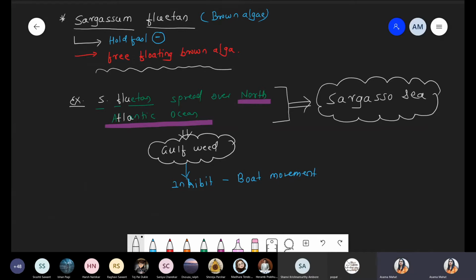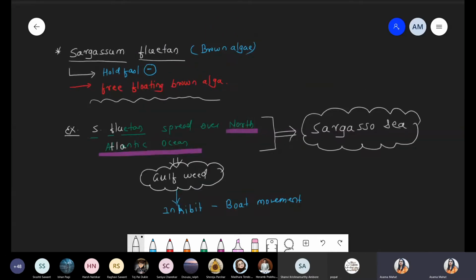This part is clear, everyone? What is the meaning of the Sargasso Sea? The Sargasso Sea is the area in the North Atlantic Ocean where Sargassum fluitans species is present, and due to the presence of that species, it inhibits boat movement and ship movement. Got it? This part is over, everyone.